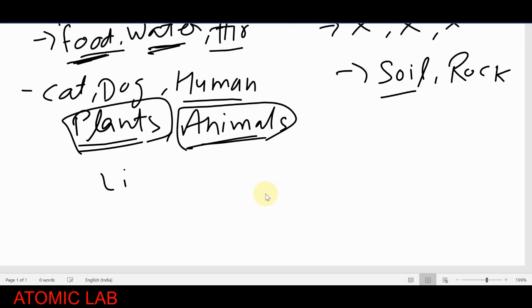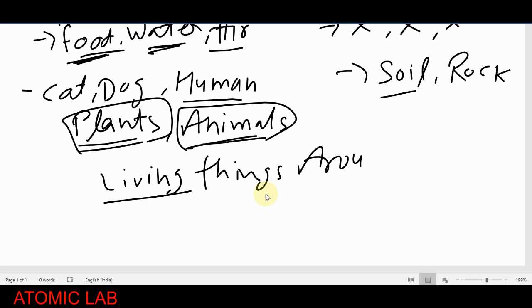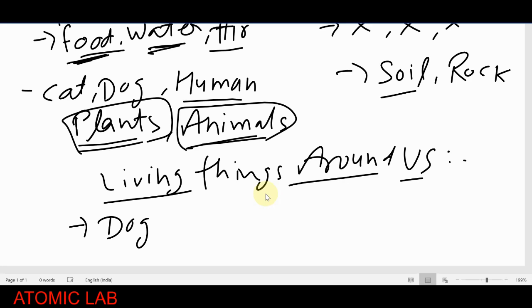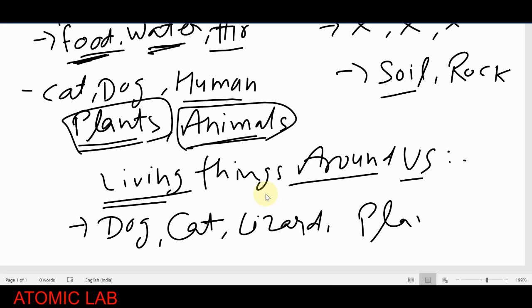If I ask about living things around us, what kind of living things have we seen in our surroundings? Definitely you have seen dogs and cats around your house, and there are so many animals like lizards, mosquitoes, and ants. These are the animals which we see in our surroundings. Everyone has seen them, and there are also plants. Plant is also a living thing in our surroundings, so I'm writing that here.